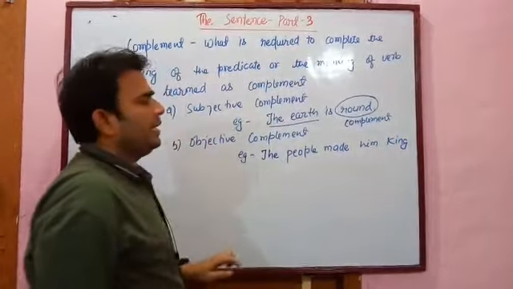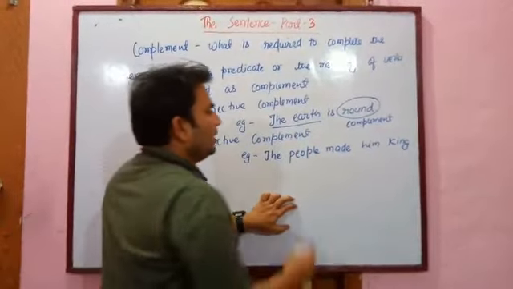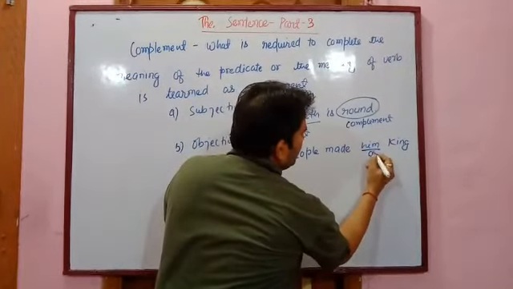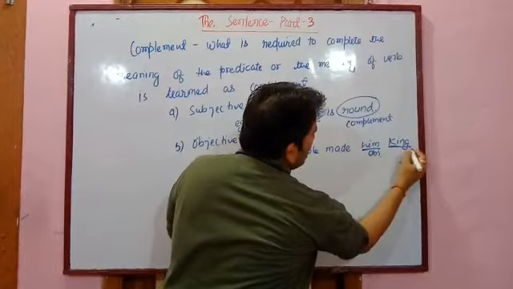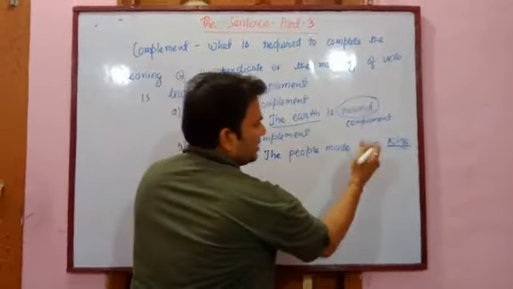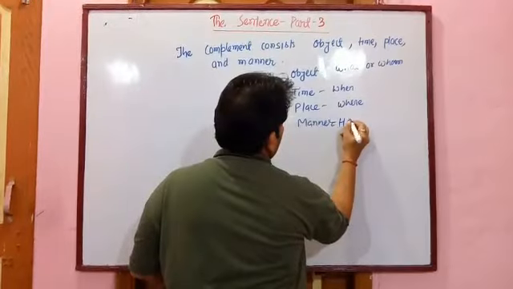So in this sentence, him is object and king is the complement that comes to complete the sense of the object.